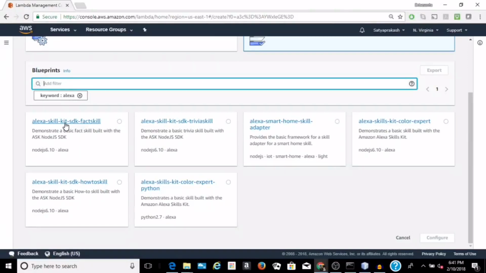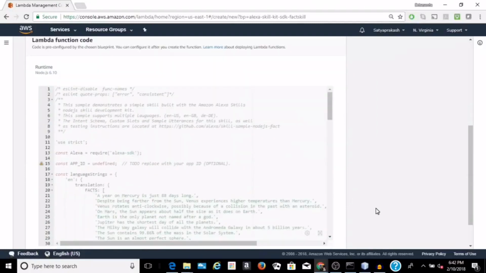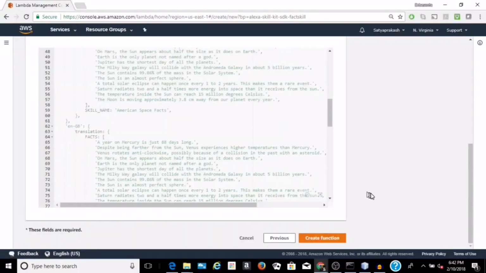So let's create a function. Now give a name to this, choose a role, choose the basic Lambda execution role, and we can see the code which will be created from this blueprint, and we can edit this code later. So click on create function.